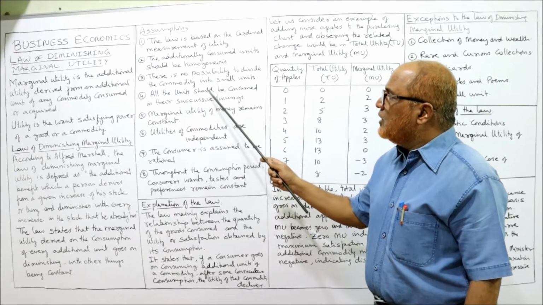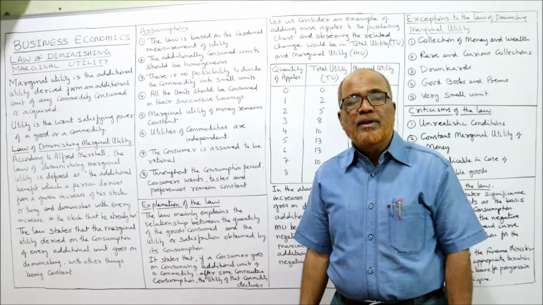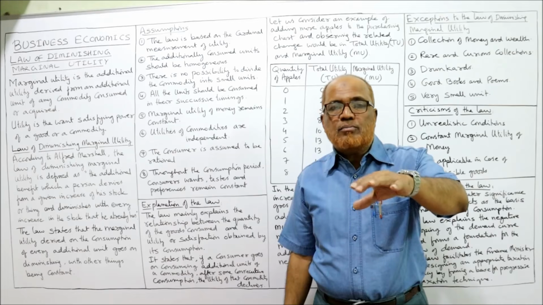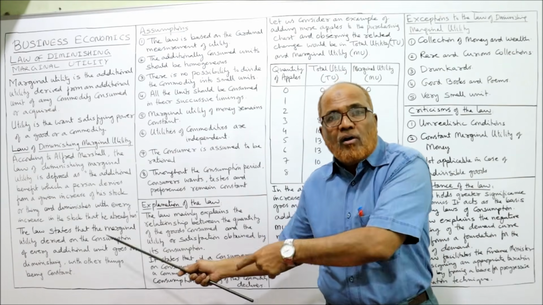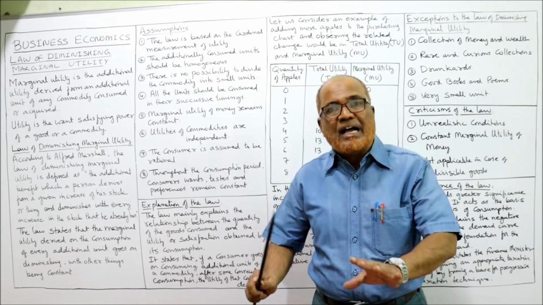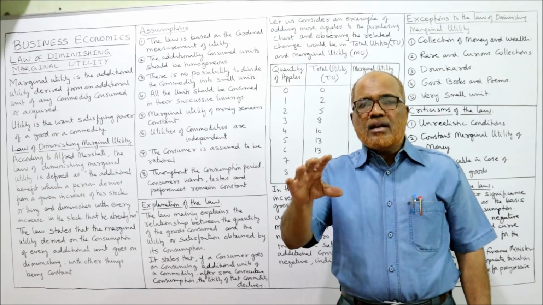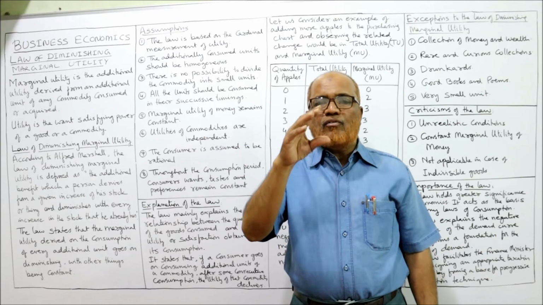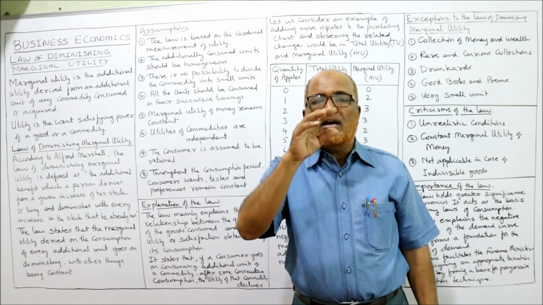Fourth, all the units should be consumed in their successive timings. Means there should not be any time gap between one consumption and the next consumption. Then only the law will be correct. Otherwise, the law will fail. For example, we are checking the law on drinking glasses of water. First glass of water he drank. Then after 15 minutes he is drinking the second glass.